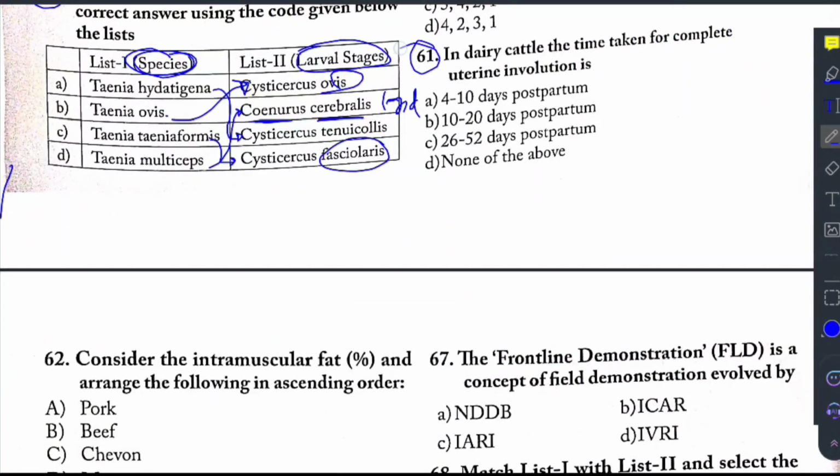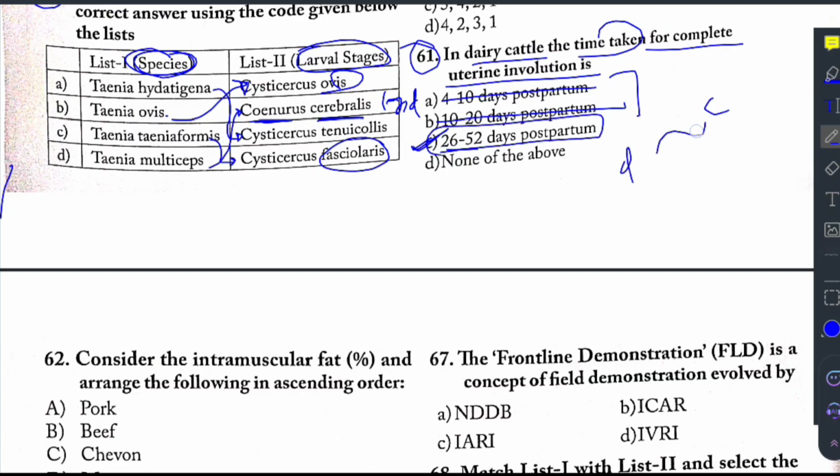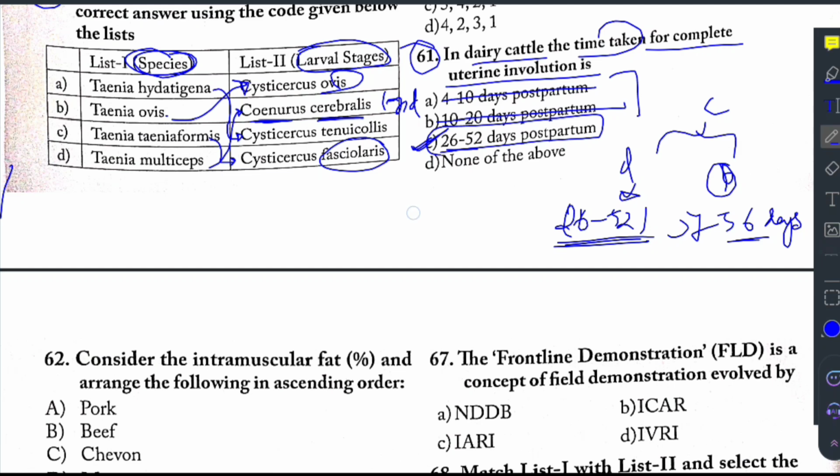Now let us look at question number 61. In dairy cattle, the time taken for complete uterine involution: 4 to 10 days, 10 to 20 days. These are too early, so the remaining one, that is 26 to 50 days postpartum. Actually in cattle, there are dairy cattle and beef cattle. For dairy cattle, it takes around 26 to 52 days postpartum for complete uterine involution. In case of beef cattle, it takes 37 to 56 days for complete uterine involution. And when it comes to buffalo, it usually takes a longer time for involution, around 60 days postpartum.